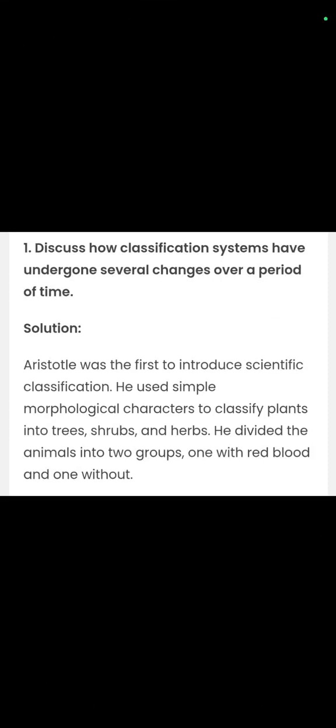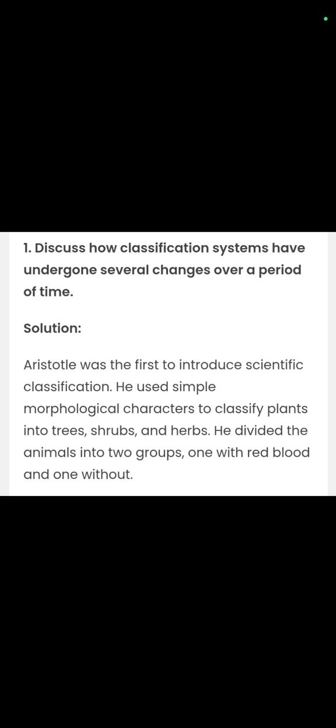Hello, my dear friends. Let's start with the back exercise questions of Chapter 2, Class 11th Biology, NCERT. First question: discuss how classification systems have undergone several changes over a period of time. As we have already discussed in our previous video, classification always keeps on changing with time as new organisms keep on being added. Aristotle was the first to introduce scientific classification.